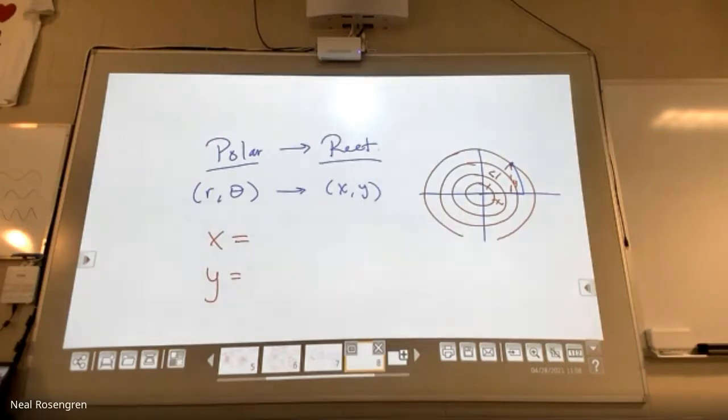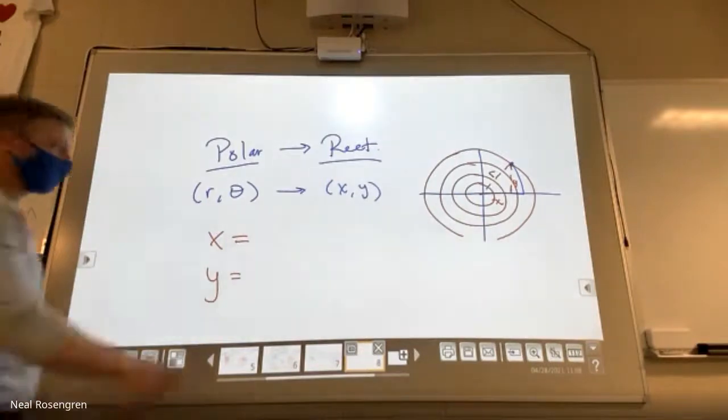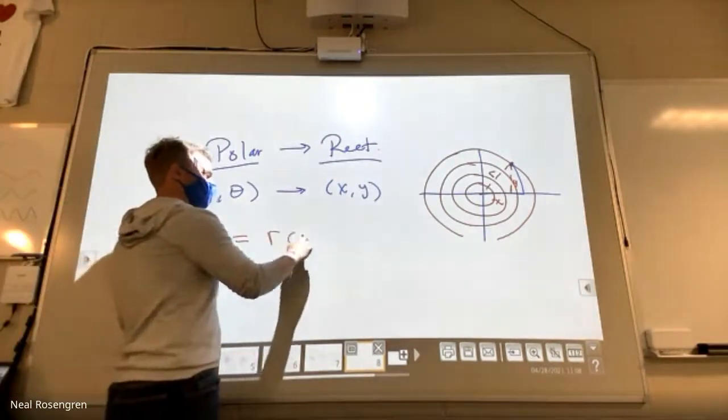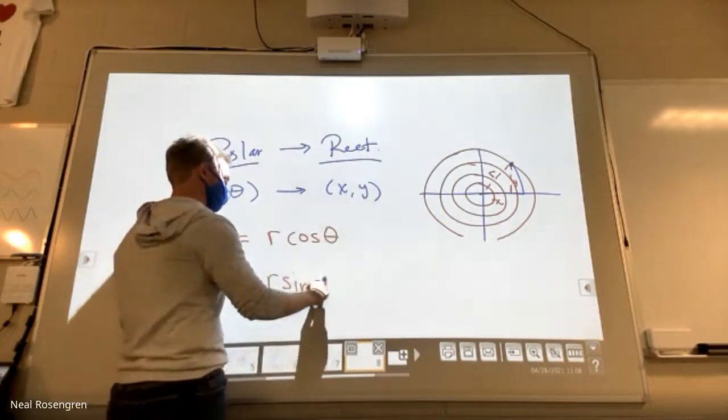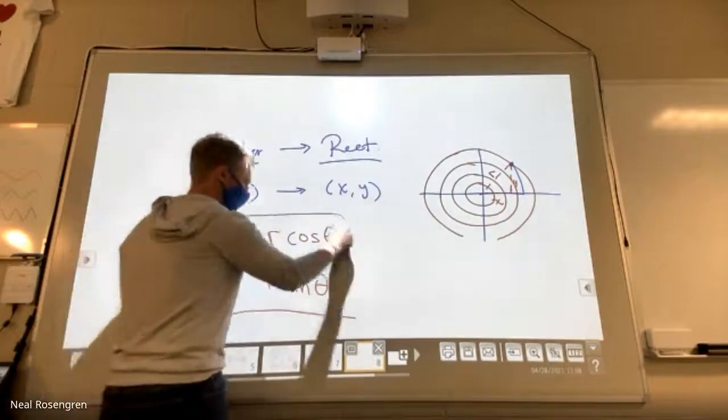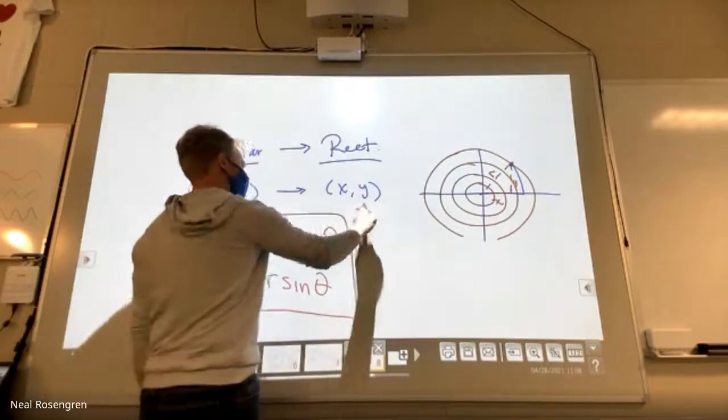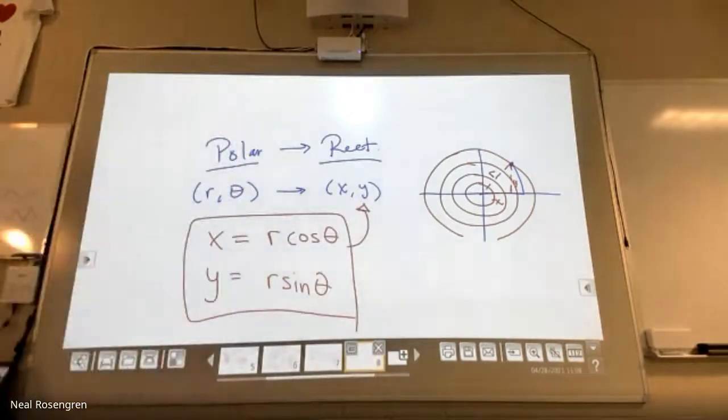So what if I'm on a circle whose radius is 2, or radius is 3, or radius is 4? Well, I just need to get myself out far enough. r times cosine and r times sine. And that's it. That is how you will get to your rectangular coordinates. I know r and theta. Okay, let's do r cos theta for x and r sin theta for y.